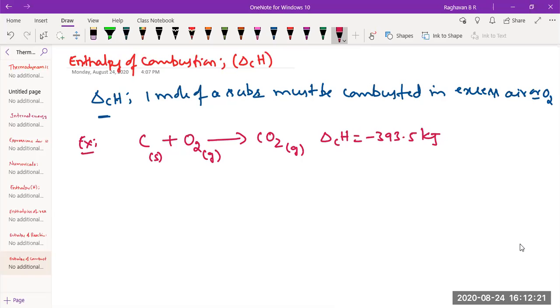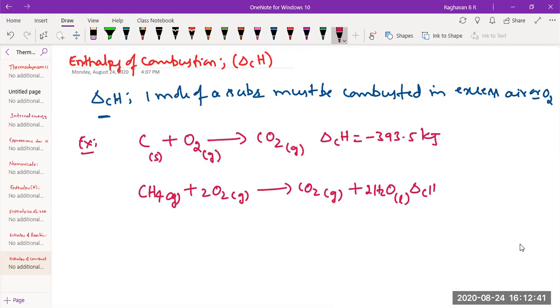I will take one more example. Can I call this enthalpy change delta CH of methane? Yes. What are the other terminologies?